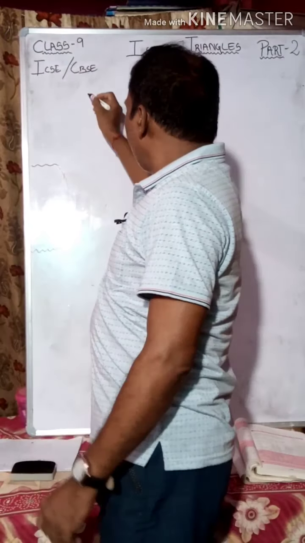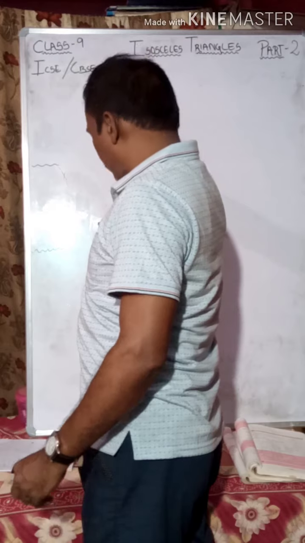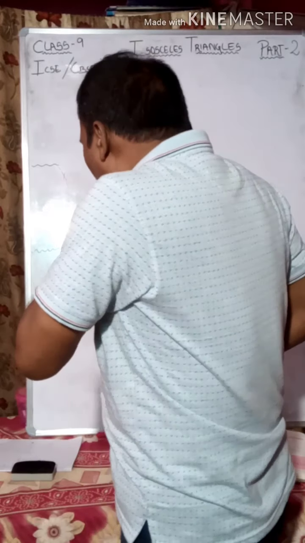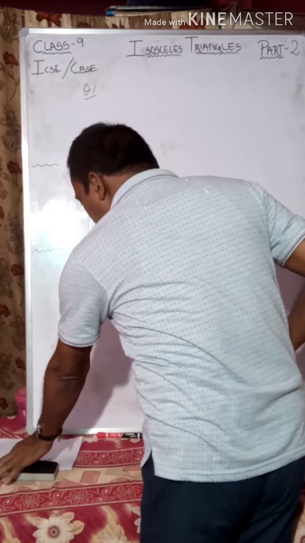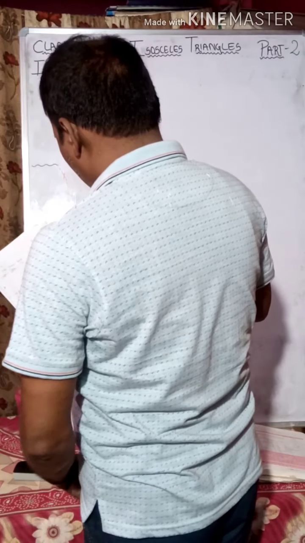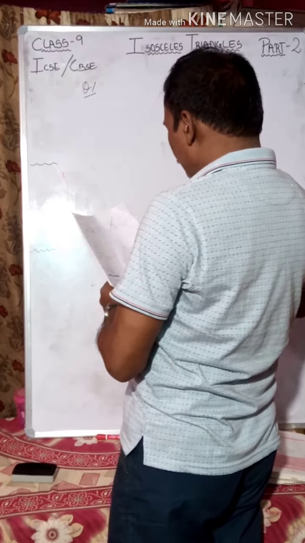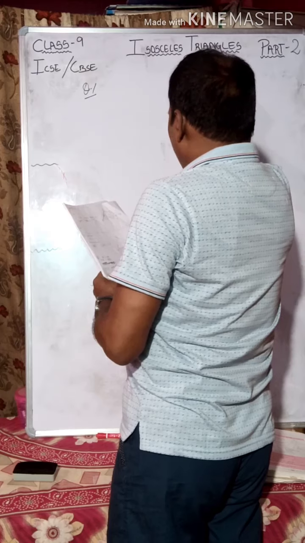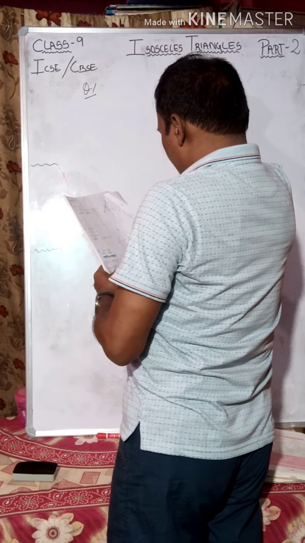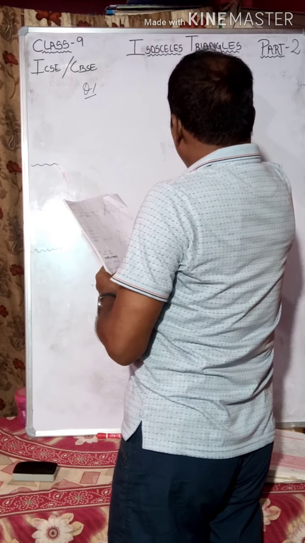Question number 1. In triangle ABC, here is a figure.